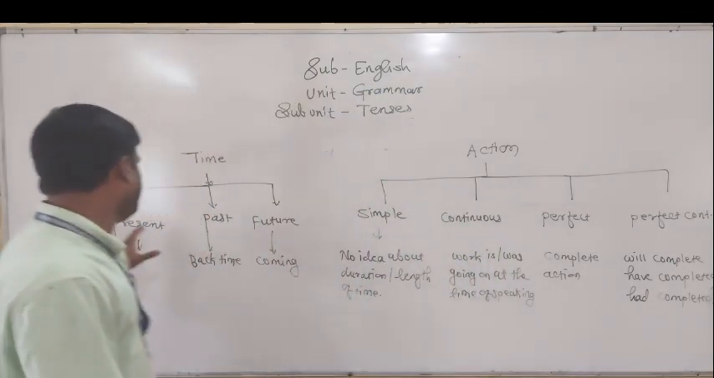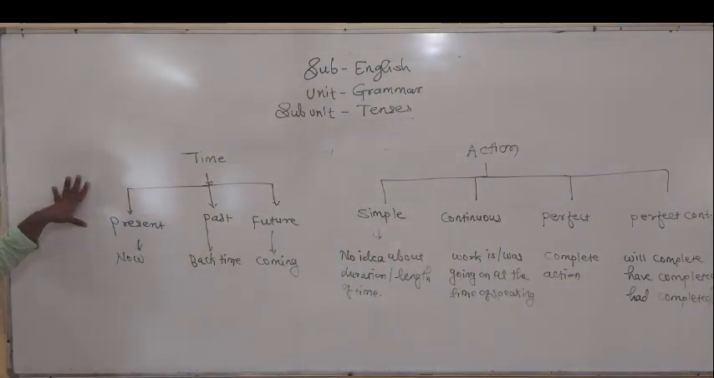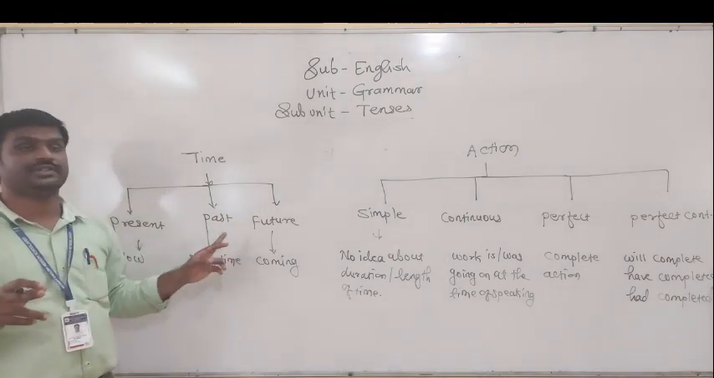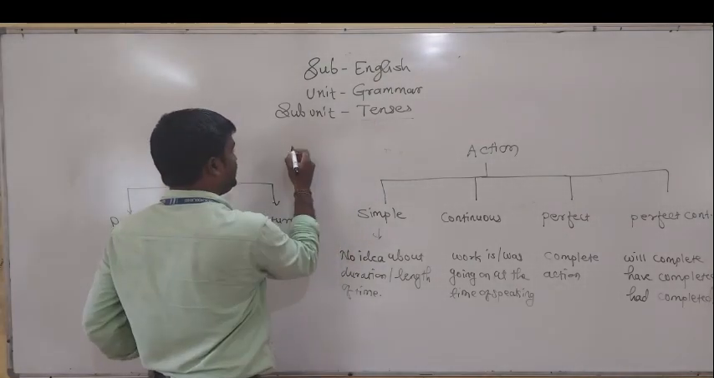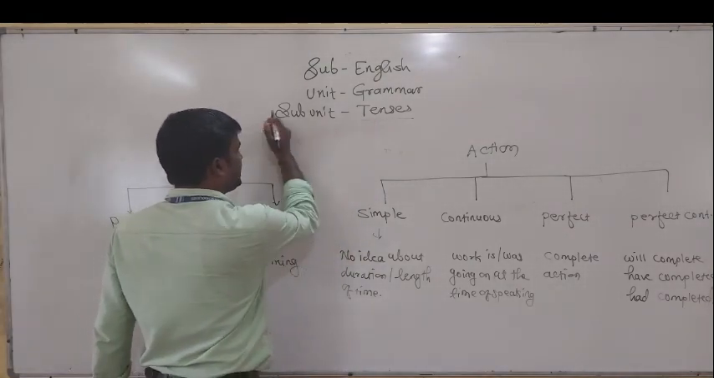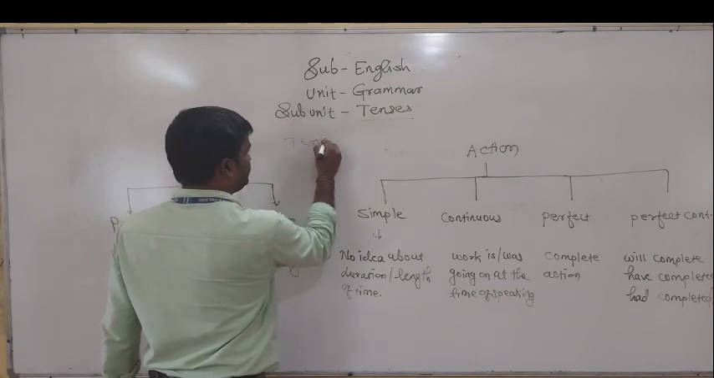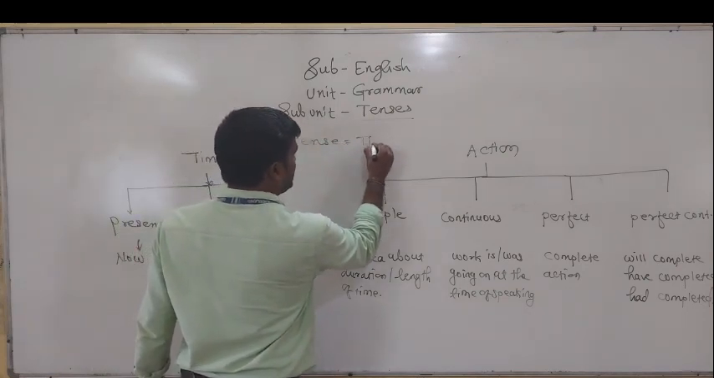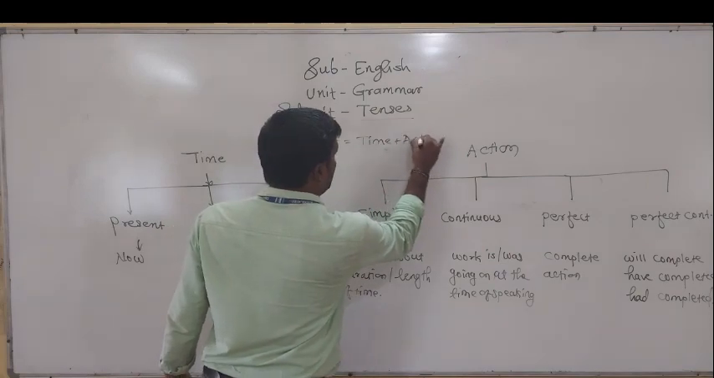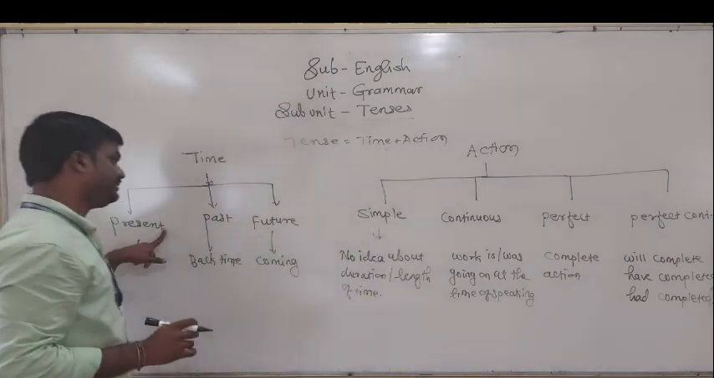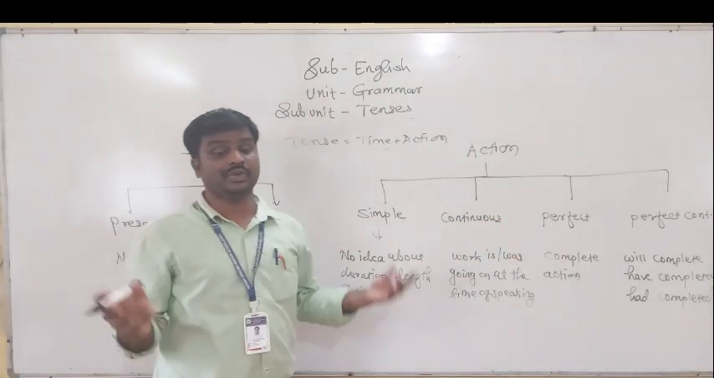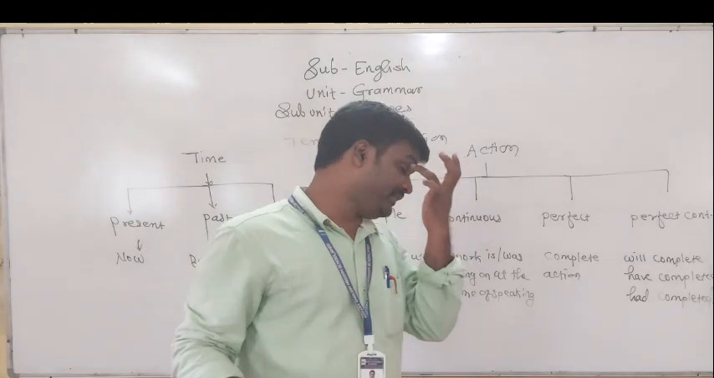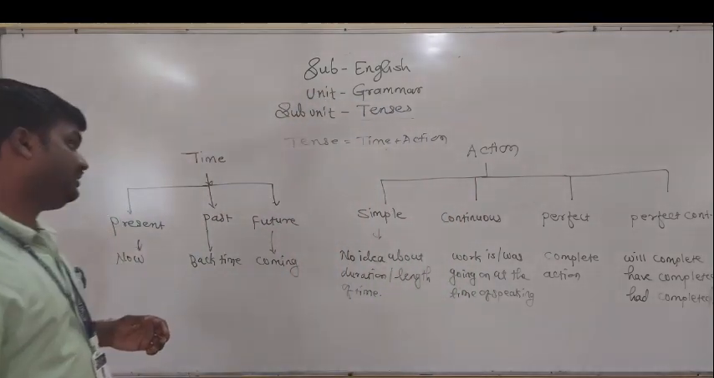There are three types of tenses. First one, present, past, and future. So what is tense? Time plus action is equal to tense. I told you, tense means time plus action. According to the time, there are three types, and according to the action, we can subdivide these tenses into four different types.